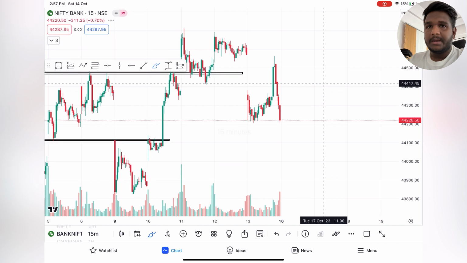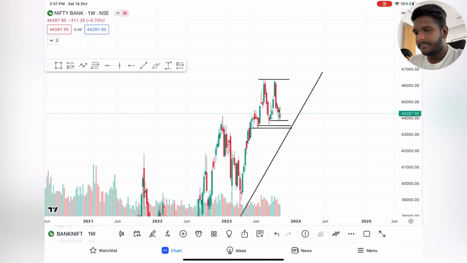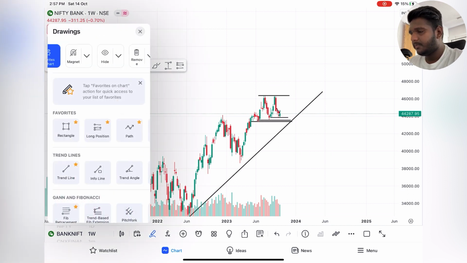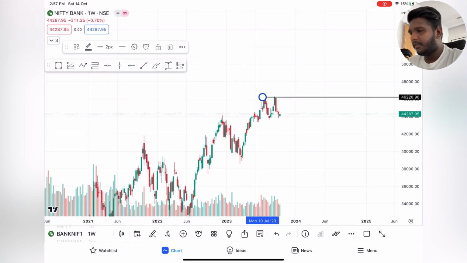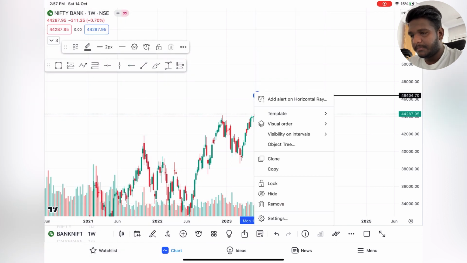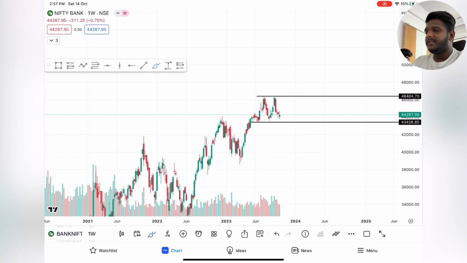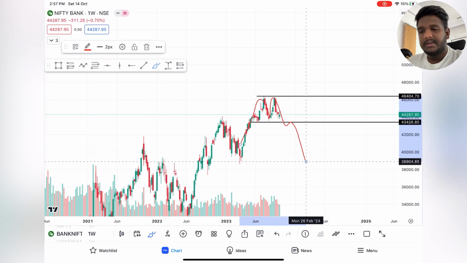So next is Bank Nifty. Same way, weekly analysis. I'm going to remove all the drawings. Here is the support, and this is the resistance, and we will draw the support. You can see over here it's like a double top. If it breaks, 40,000 levels can be seen in Bank Nifty.